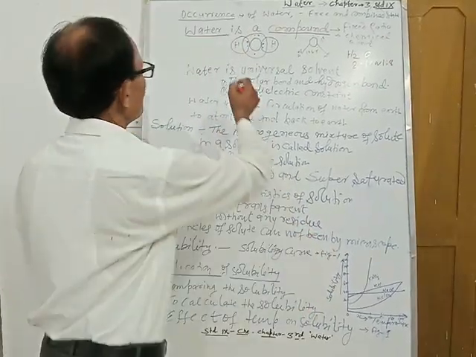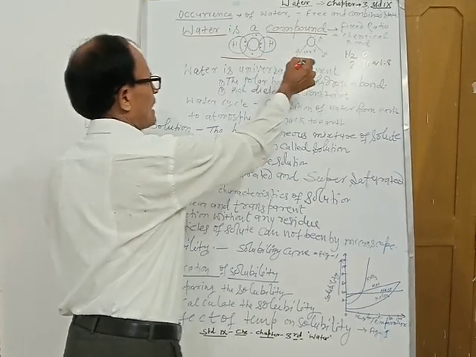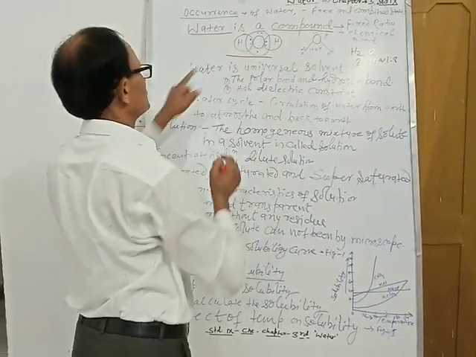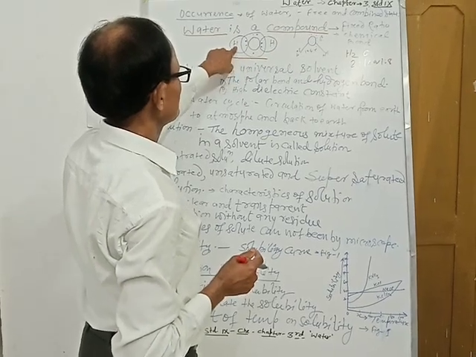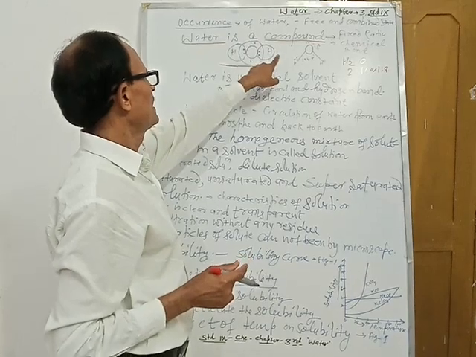We can see their bonding also, that water is a polar covalent compound. The bonding is like this. One electron of hydrogen combines with one electron of oxygen to form this doublet.